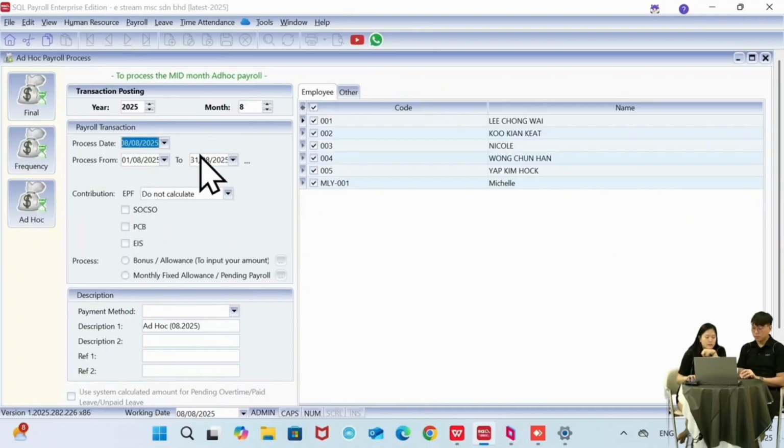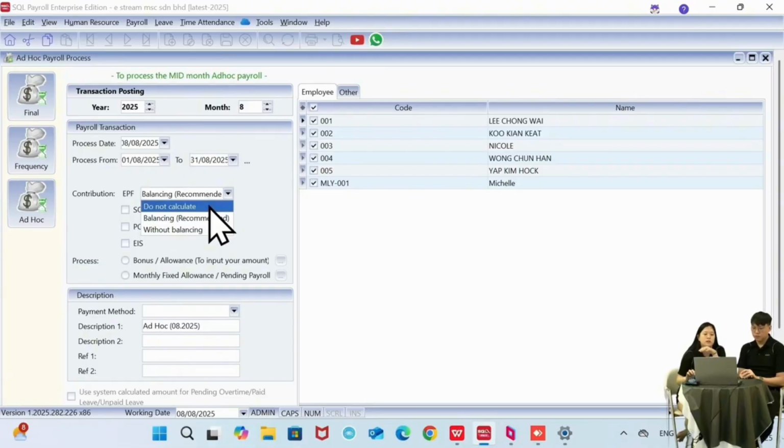And then here is a contribution option that you are flexible to choose. If the payment of bonus needs the EPF deducted together with the bonus, I'll select balancing. If I decide not to deduct first, meaning I'll pay the bonus only, but the EPF I will deduct at the end of the month with the salary, then you can choose do not calculate.